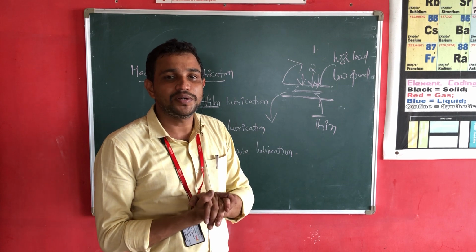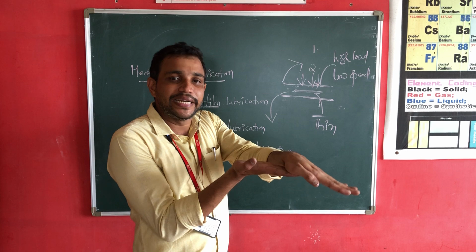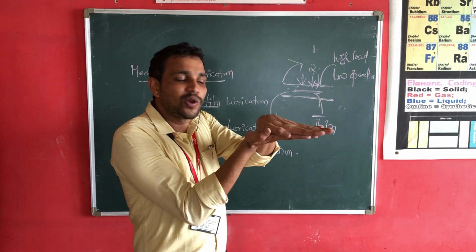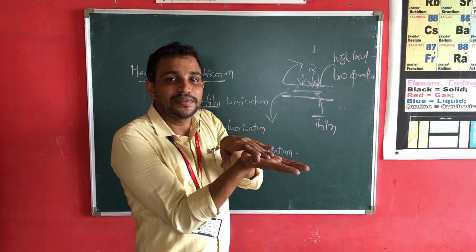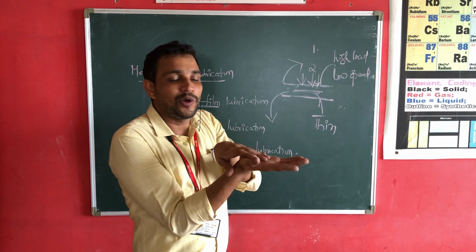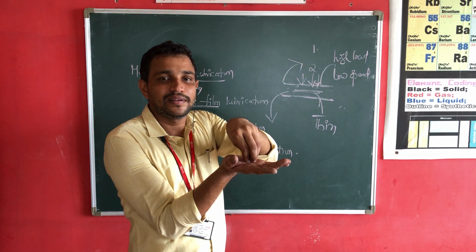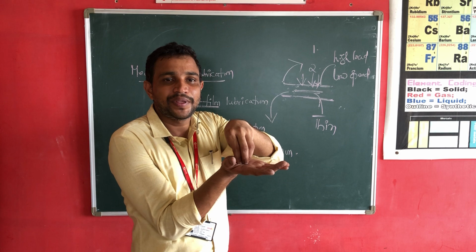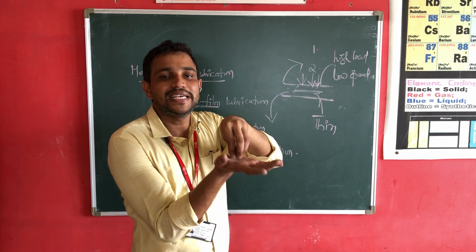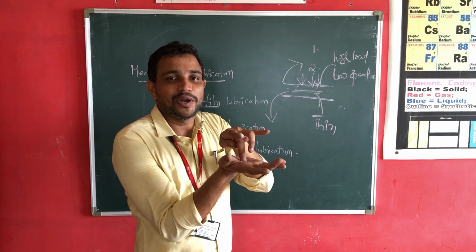Again you may have a doubt: sir, when it is moving with low speed, the introduced lubricating oil may come out. No. Even though it is high load, as the film is thin, it cannot show any effect on it. So the lubricating oil will not spill out.